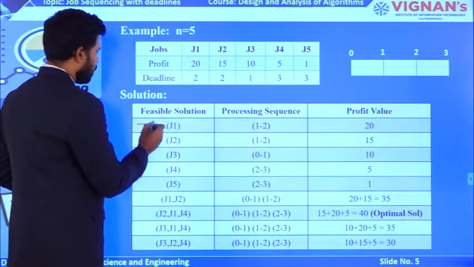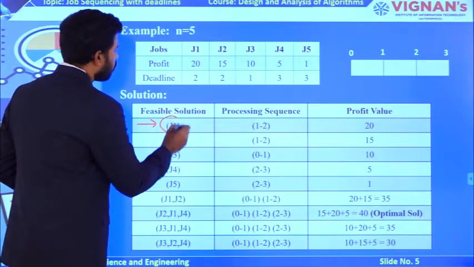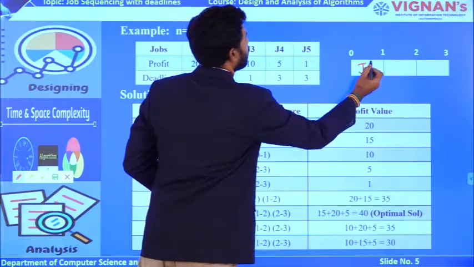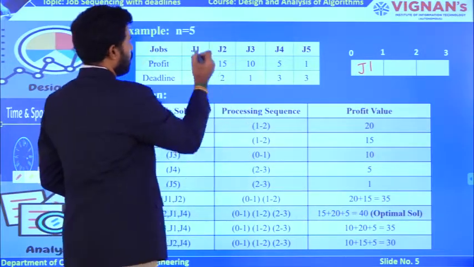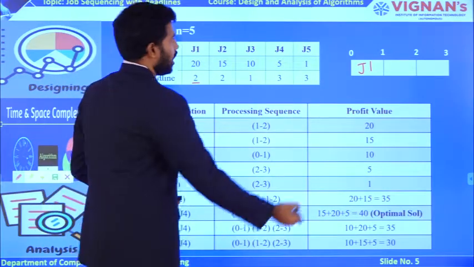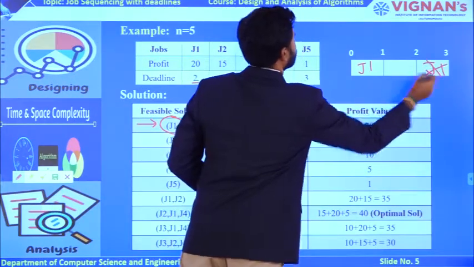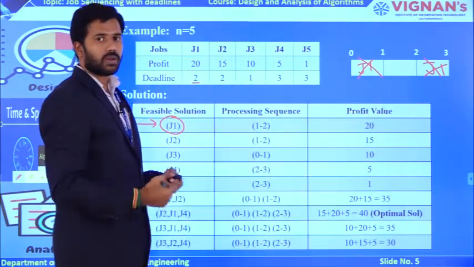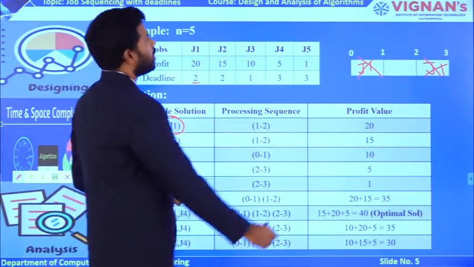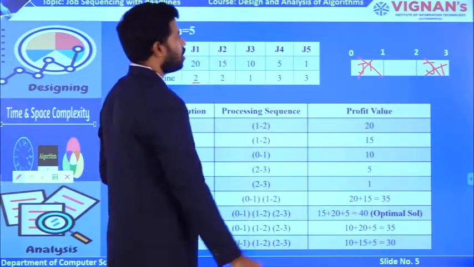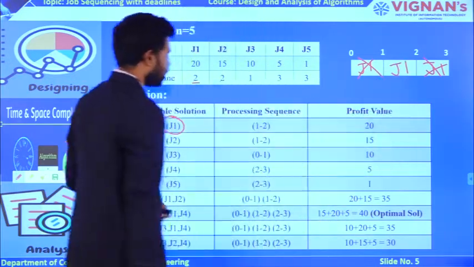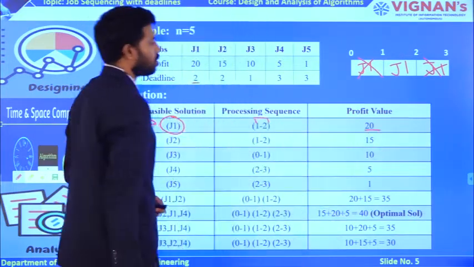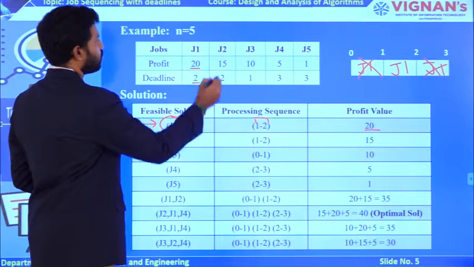If you observe the first one, you are loading J1 only. At which interval can you load? It is not possible to load J1 here. Why? Because the J1 deadline is 2. And it is not possible to load J1 here also. Here it is possible, okay, somehow if you start the job quickly. Now it is not possible to load J1 at the last slot. So now I am loading J1 at the second slot from 1 to 2, so that I get the profit, which is 20.